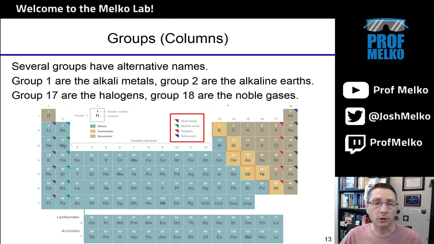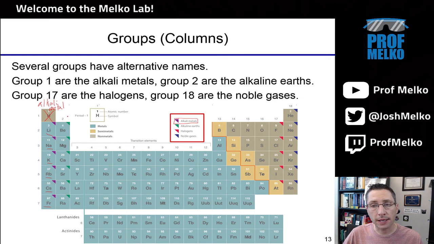Several of these groups, of course, use alternative names, further complicating things. It's not enough that they're just called group 1, or group 1A. They're also called alkali metals. So this first row, this first column, this first group or family are known as the alkali metals, but not hydrogen, because that's not a metal. The alkali metals are lithium, sodium, potassium, rubidium, cesium, and francium. On my periodic table here, it's highlighted with these colors, in purple. Group 1 are the alkali metals.